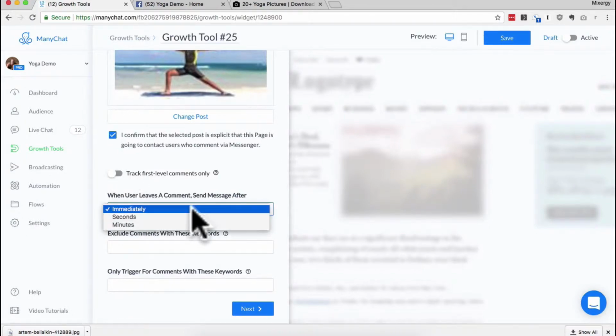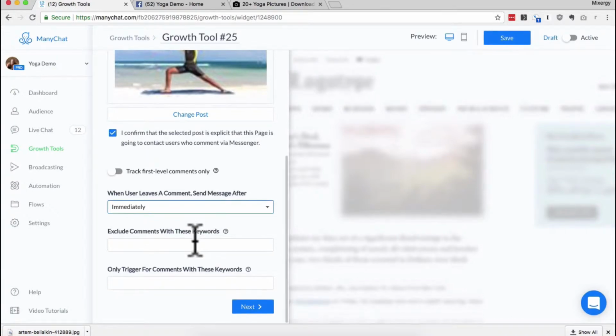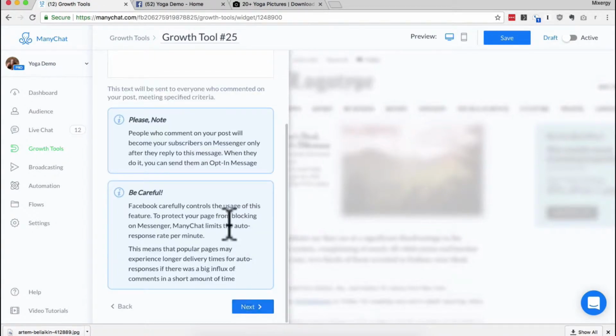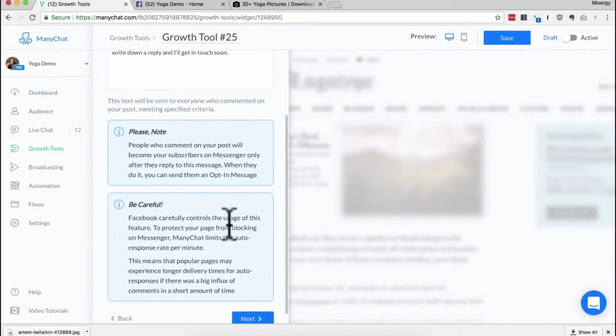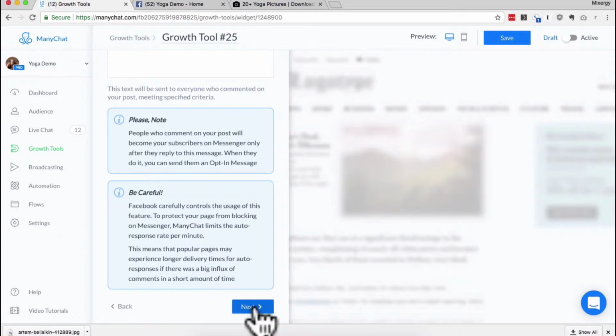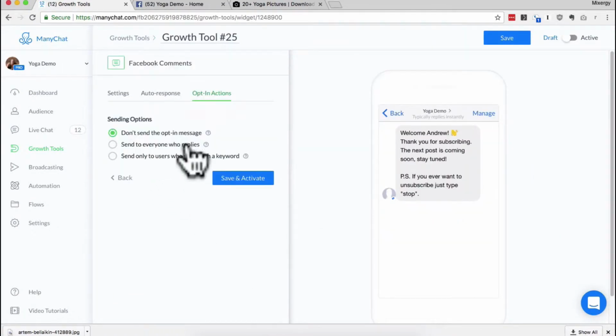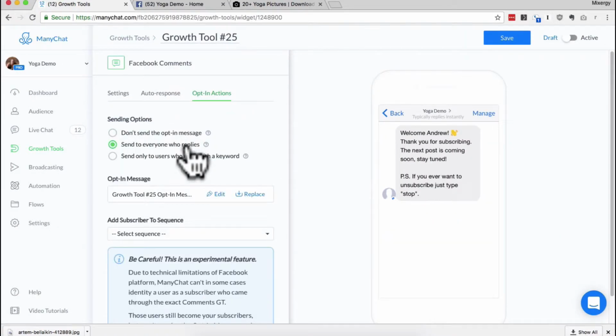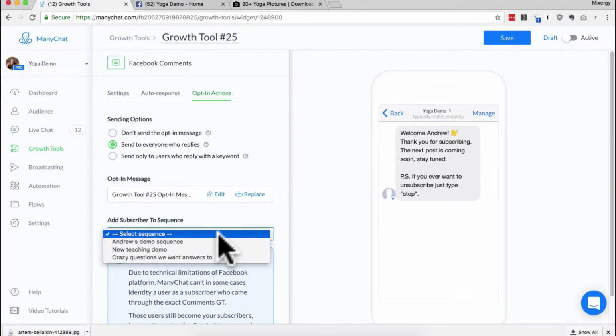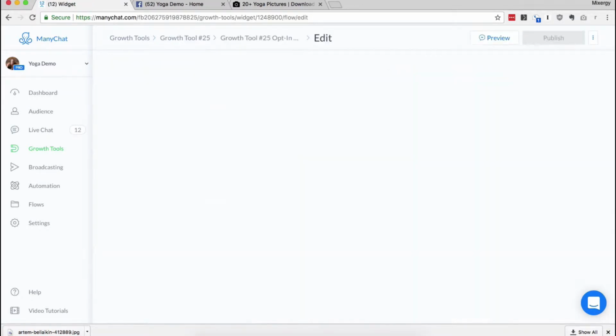You can say how fast after they comment should they get a message. Is it immediately? I like immediately. You could exclude comments with certain words like no way, right? Someone's cursing, you don't want to send them a message and subscribe them. Once we hit next, and they warn us, once we hit next, we decide, do we want to send this to everyone who replies? I'm going to say yes. And I also want them to subscribe to my sequence.